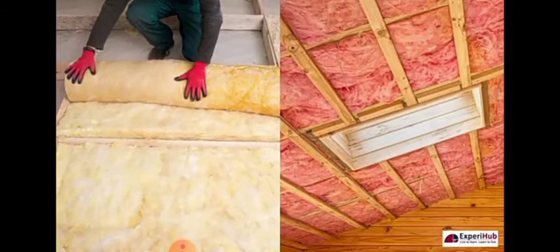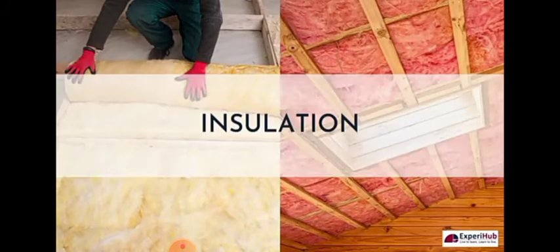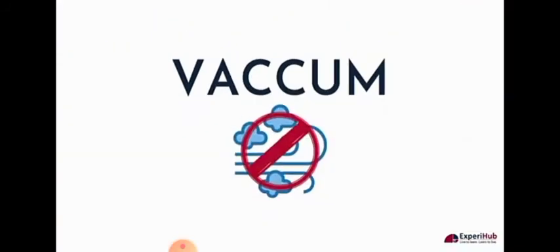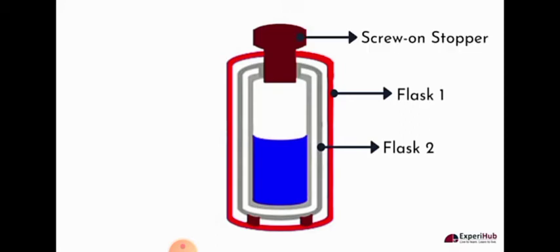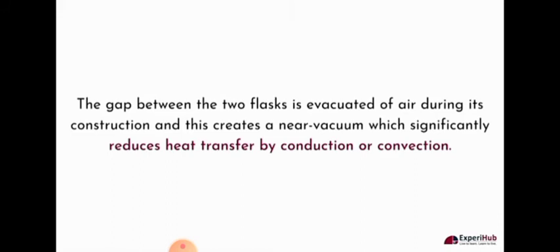To keep heat from escaping, you need insulation. The best insulator possible is a vacuum where there is no air. A thermos consists of two flasks. Here the two flasks are indicated with the colors red and gray. They are placed one within the other and are joined at the neck using a stopper made of an insulating material. The gap between the two flasks is evacuated of air during construction, and this creates a near vacuum which significantly reduces heat transfer by conduction or convection.